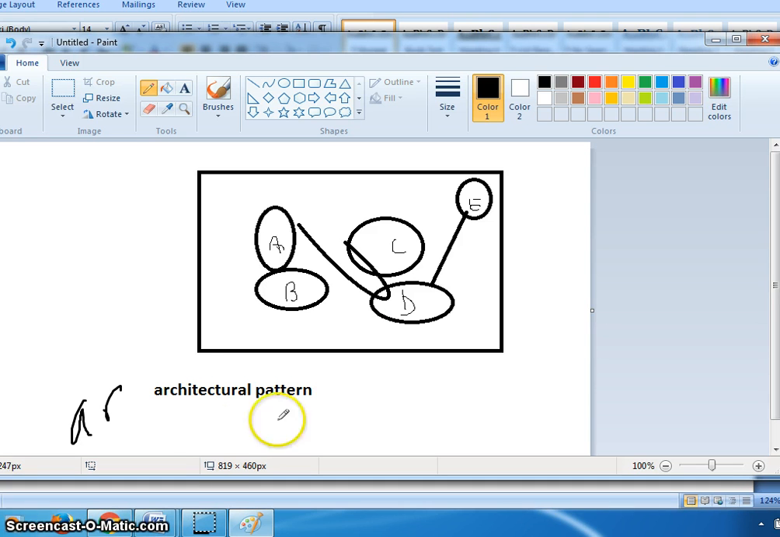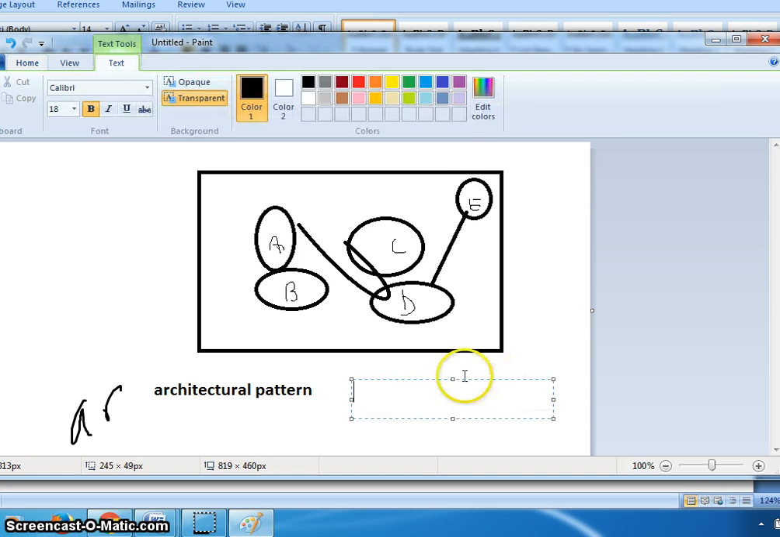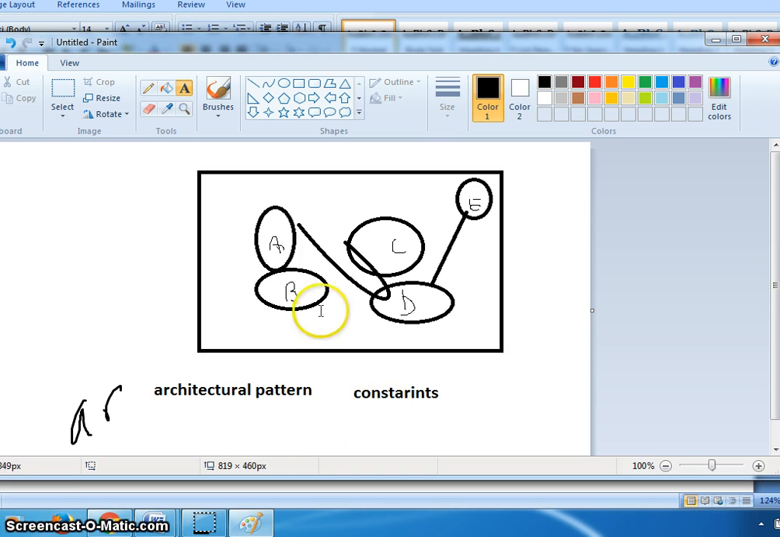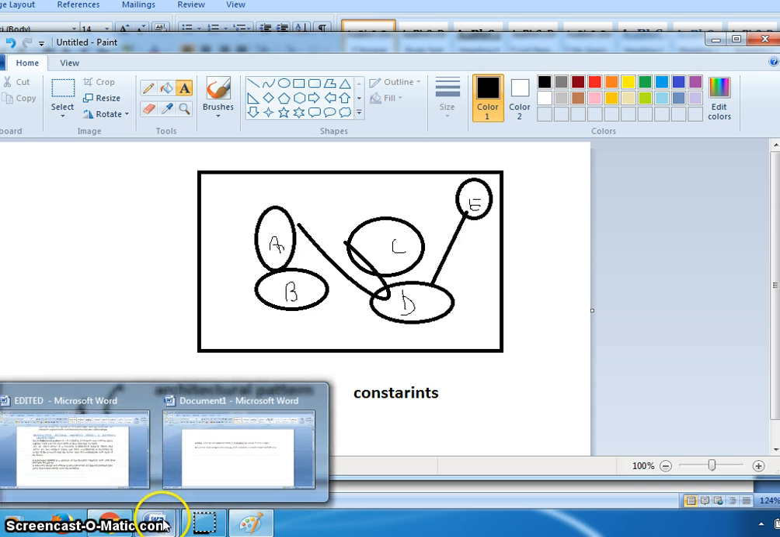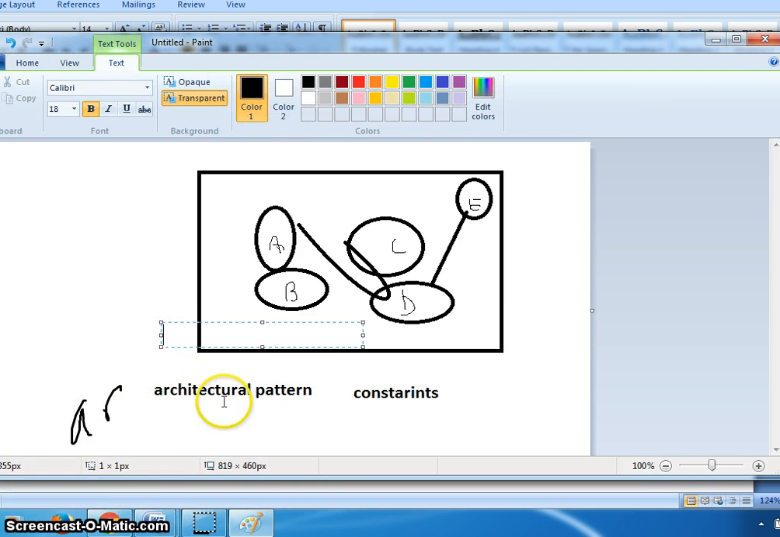Apart from this, we can discuss one more thing: what are the constraints or restrictions implemented on different elements. Constraints means the rules and regulations. Here you can see in the picture that the software element E cannot directly interact with C, but it may indirectly interact with C via D. Like this, these are the different constraints. This is how the architectural pattern is represented in the software architecture.